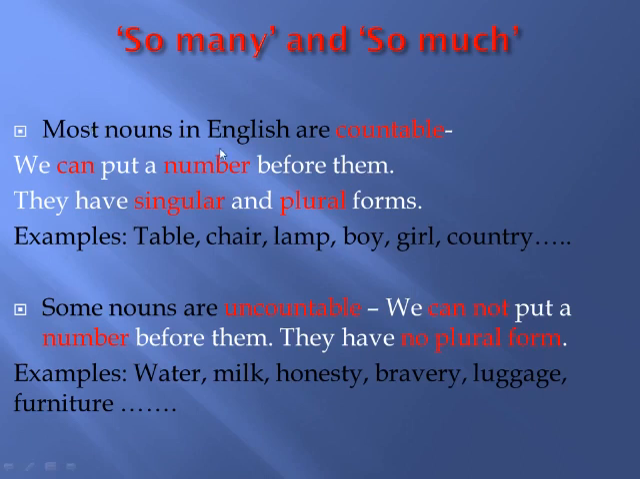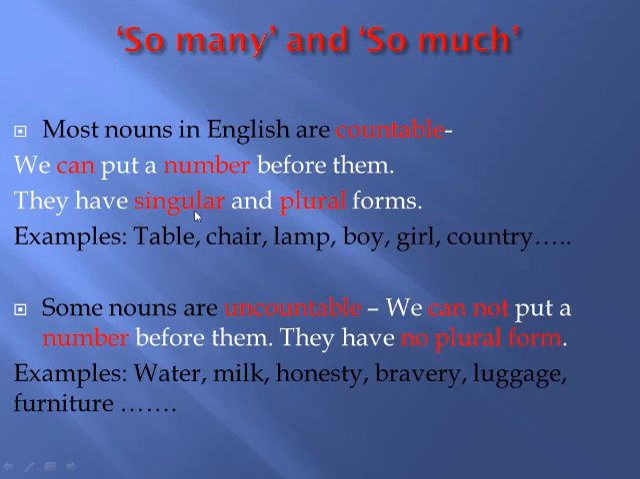Most nouns in English are countable. We can put a number before them. Just like that, we can say one table, three tables, three books, five chairs, two fans. Like that, we can put a number before them.